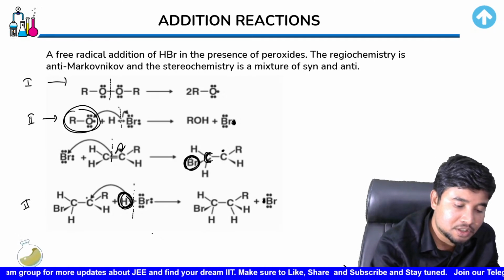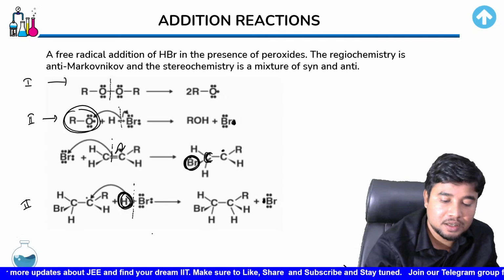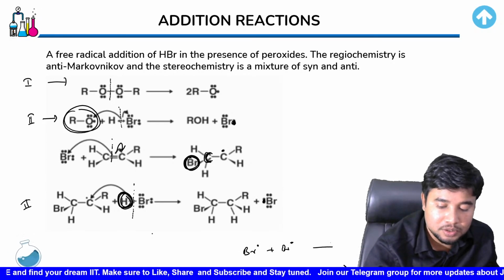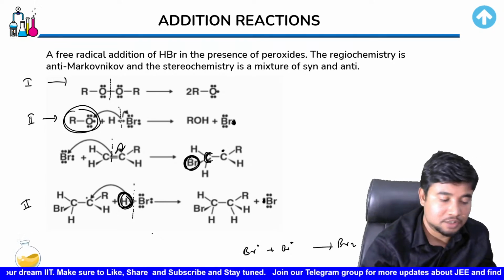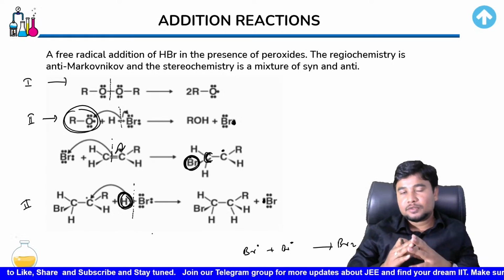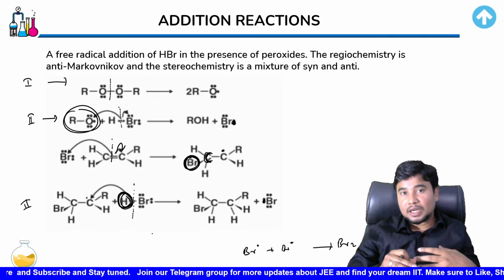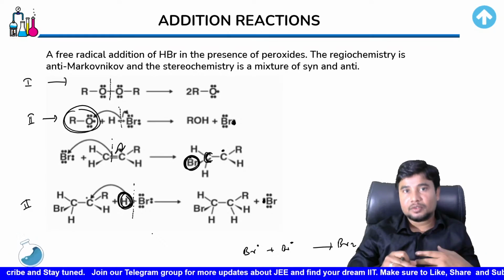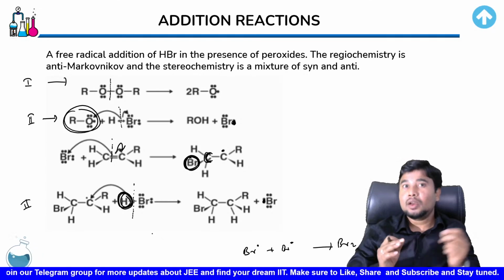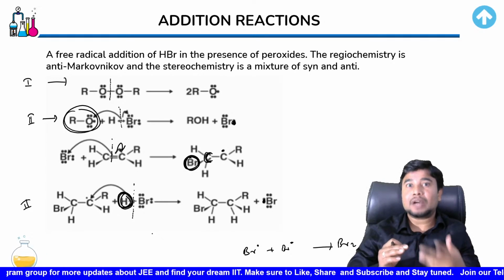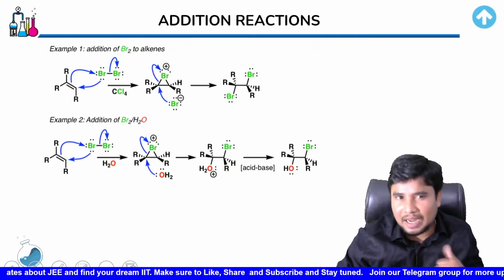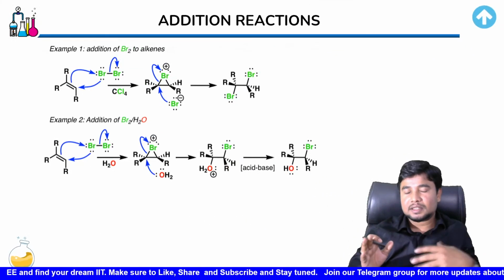Okay, in the termination step, things would get terminated. So this Br radical might come in contact with another Br radical, or maybe a hydrogen radical, and form Br2 or HBr again. So what has happened here is that the free radical mechanism has followed, and that has caused this HBr, in the presence of peroxide, to have the Br attach over the position which has more number of hydrogen atoms. So keep on remembering that, right? And with that, you should be able to easily answer those type of questions.